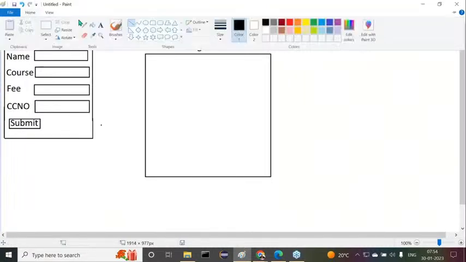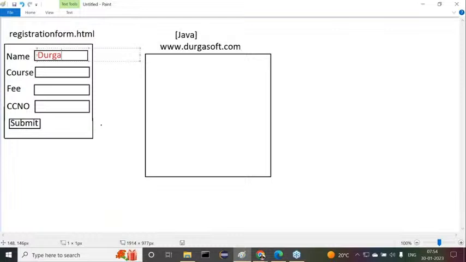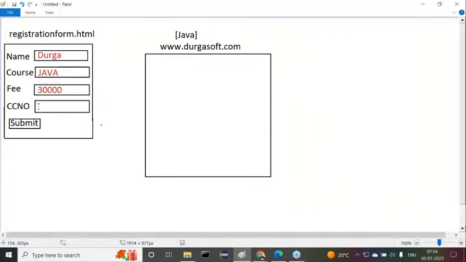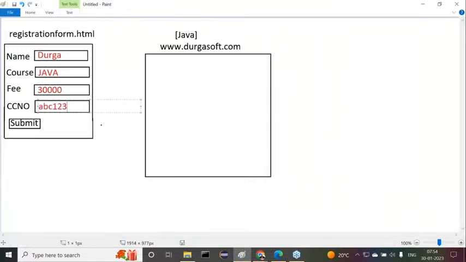Now here I'll provide some data. First of all, the name, something like Durga. The course name, for example Java. Then the course fee, for example 30,000, for full stack Java. Next is the credit card number, which the user might provide, something like ABC 123. Some credit card number, maybe an expiry date and all the required details might be taken here.